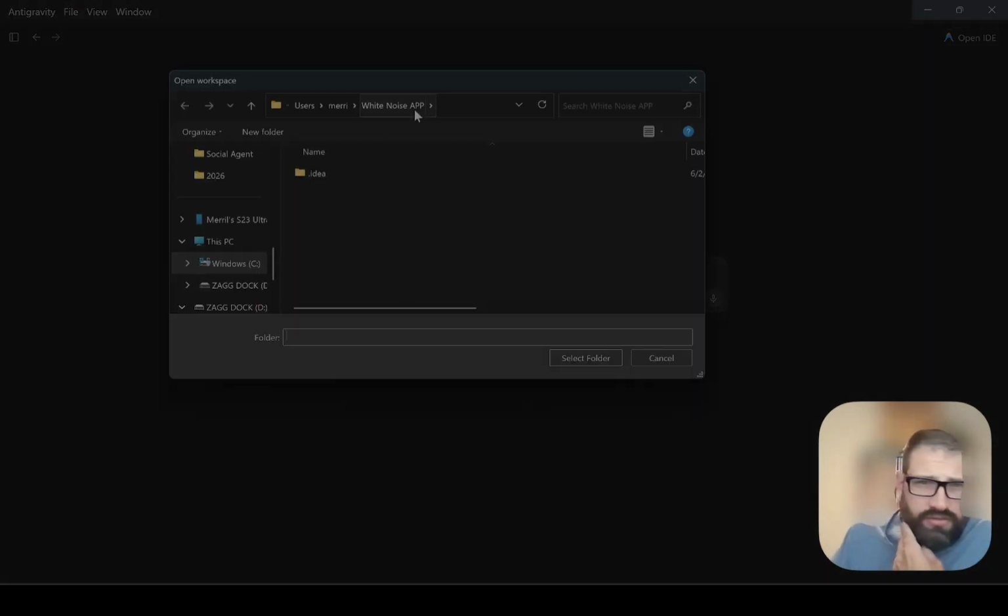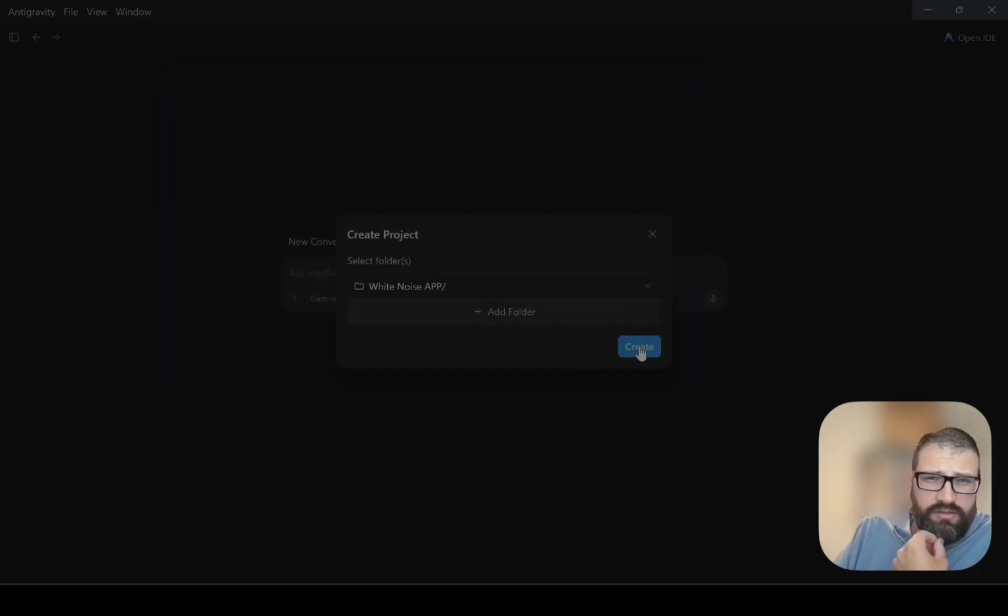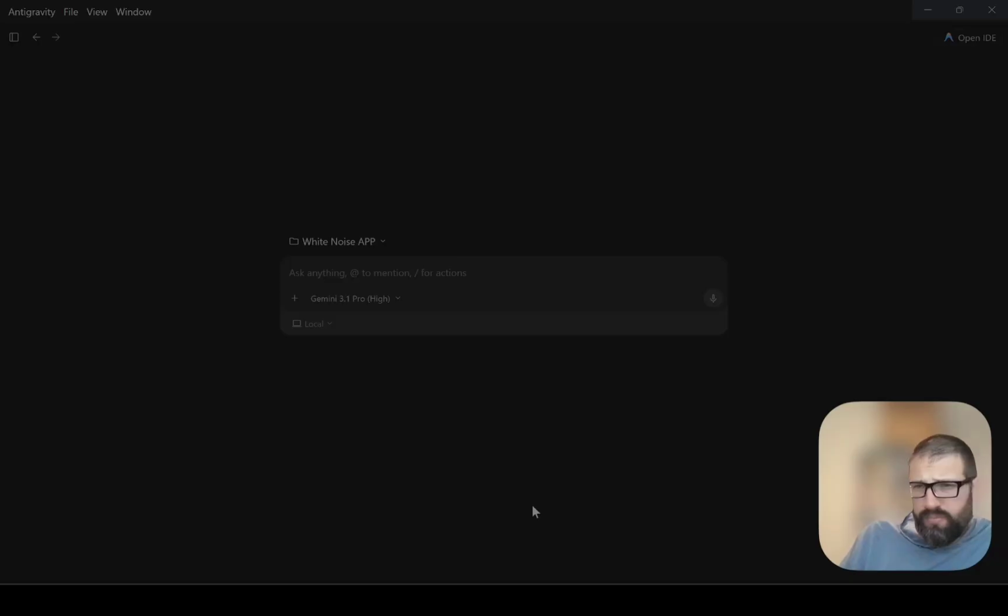For this exercise, I wanted to build a white noise app. I recently came to the conclusion, after doing this and seeing how simple it was, that I'm never paying for a simple app again. This is a good example of one that I want to build for myself. I've downloaded several white noise apps over the years. They're always filled with ads or paywalls or annoying stuff when it's something really simple, such as just generating white noise for me. So we're going to go ahead and use that.